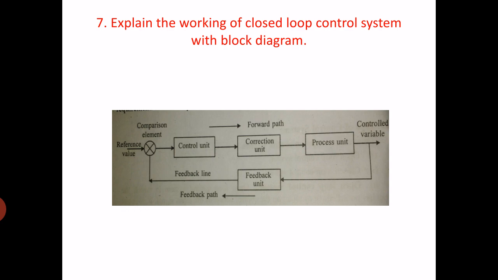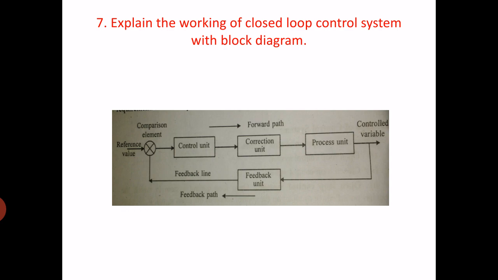Different elements of the closed loop control system are shown here. There is a comparison element, then control unit, correction unit, process unit, then feedback element. In this closed loop system there is a reference value, that is the input.